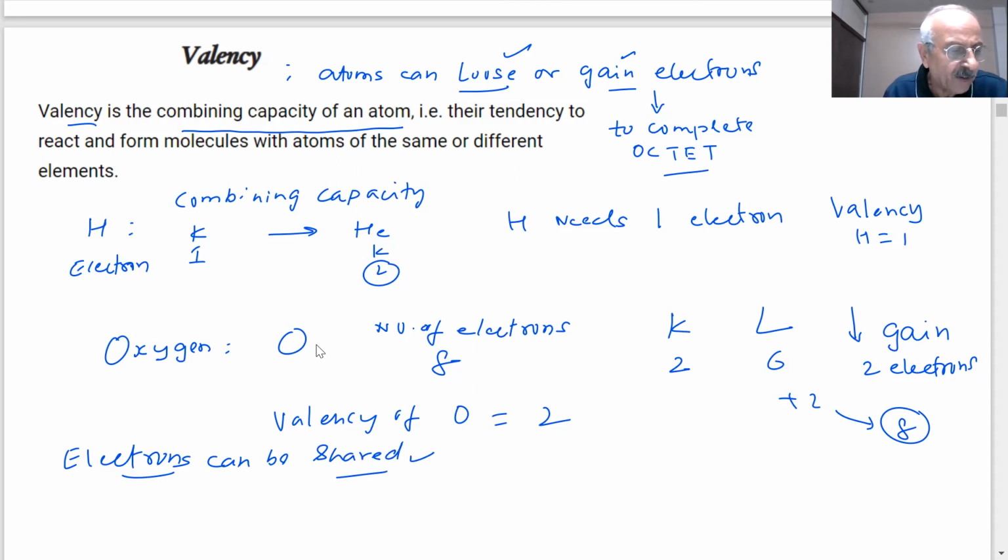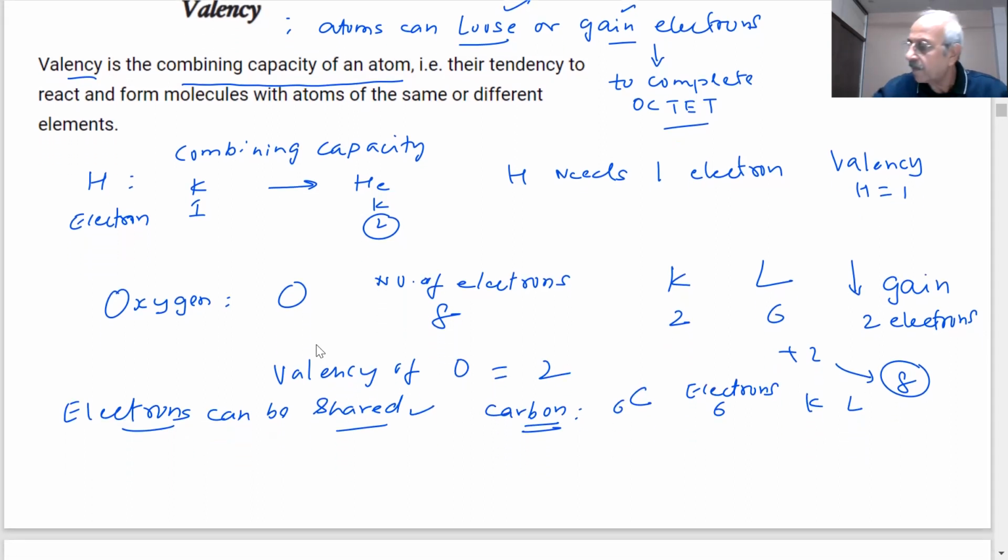Not always can they lose. So there could be elements which may share the electrons. For example, students, if I take carbon, the atomic number of carbon is 6. How many electrons are there in carbon, students? 6. What is the configuration? 2 electrons in K and 4 in L.